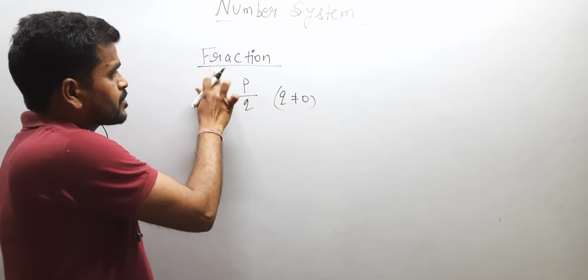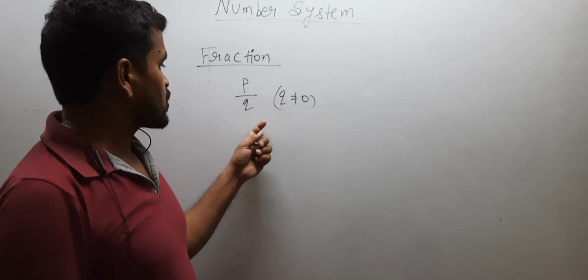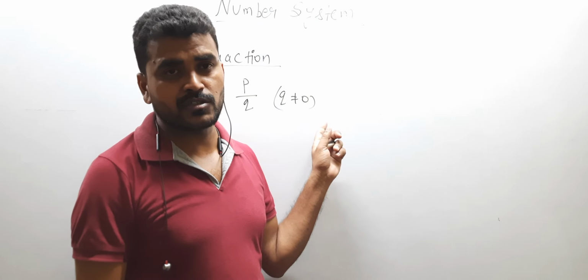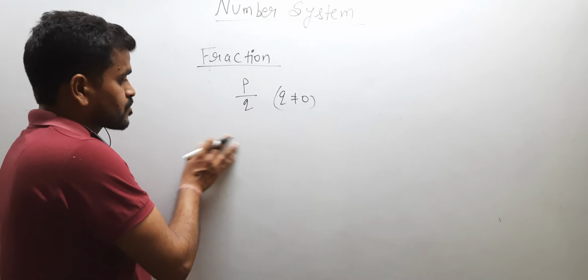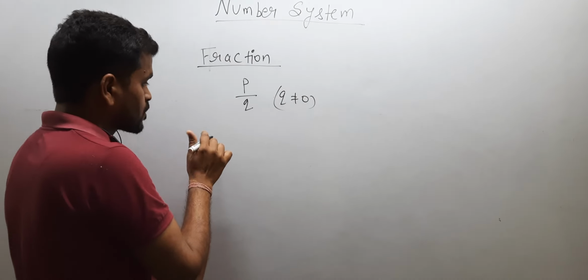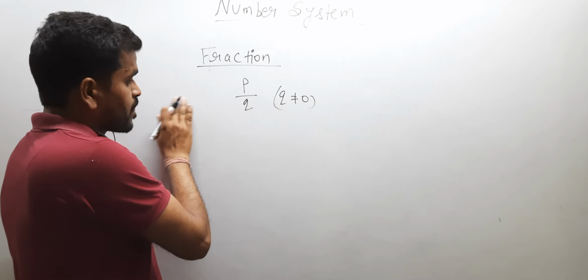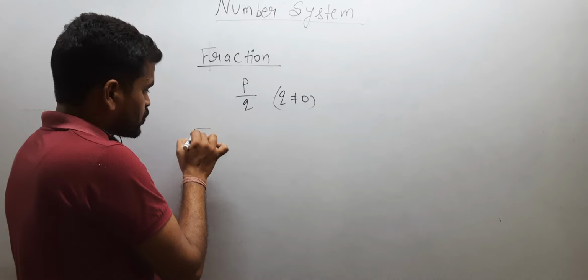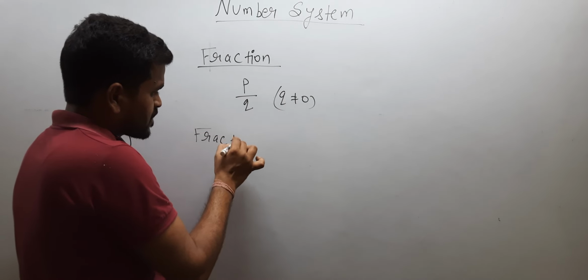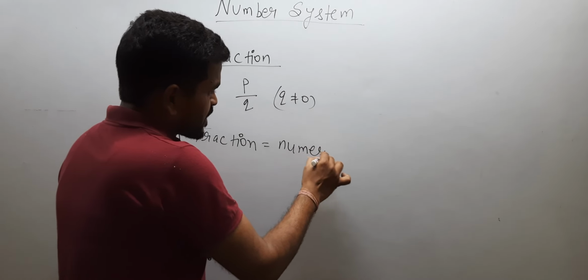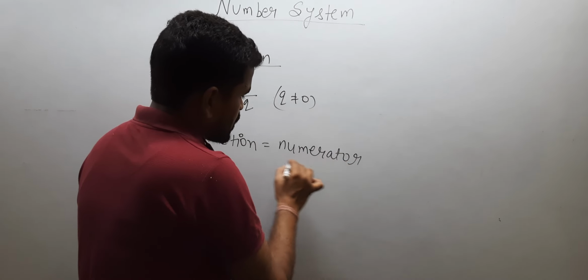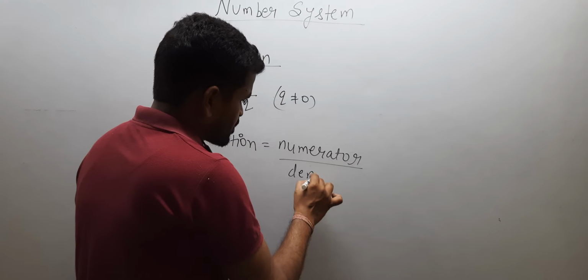In rational number, I told you it can be positive, negative, or 0, but fraction cannot be negative or 0. Fraction is always a positive rational number. And fraction equals numerator upon denominator.